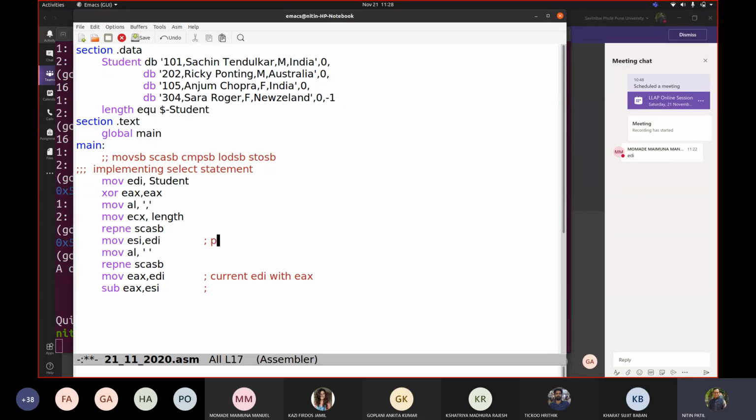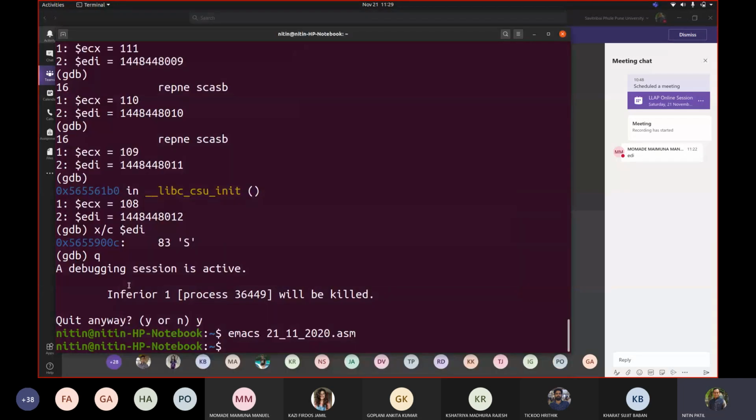So you may say the start point after the first comma. Fine. So let me write this start point after first comma. That means it should be talking about S now. And when we talk about repeat till not equal scasb, it would be here. Correct. So now I should get the length as 1, 2, 3, 4, 5, 6 in EAX. So let us check. Fine. I will explain again one more time while we debug.